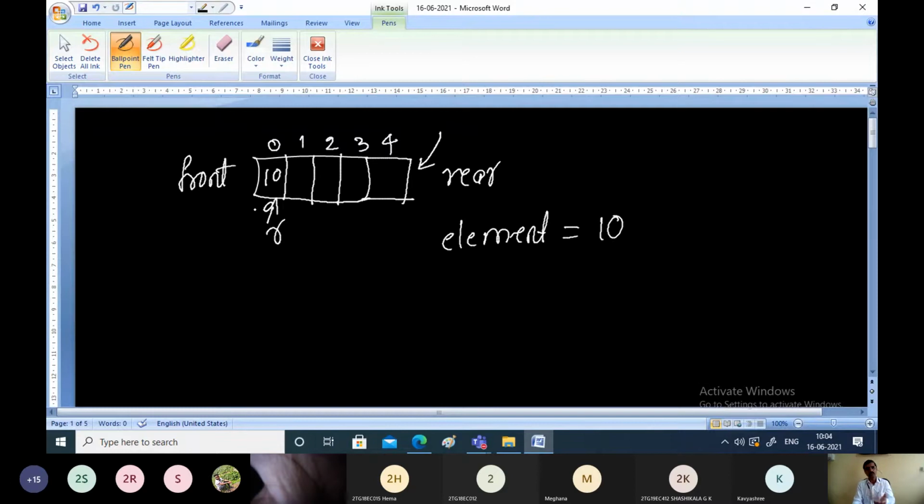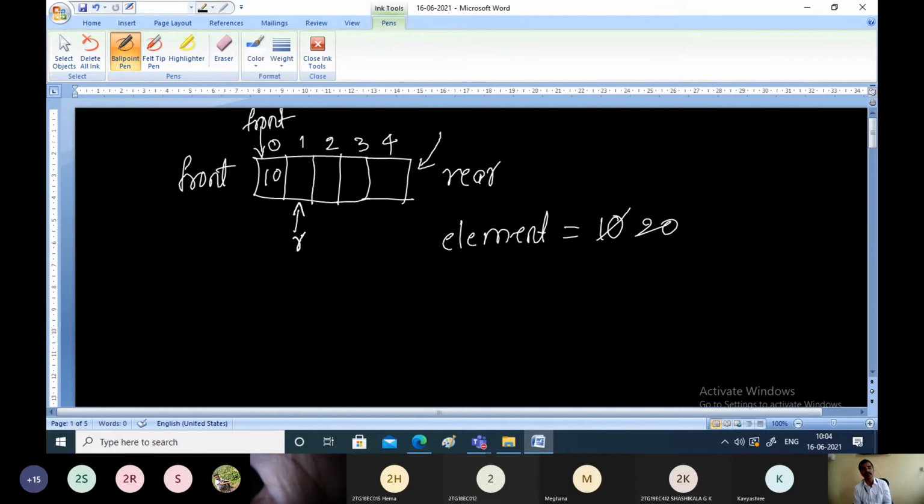Now if you want to insert one more element, it is assumed that front is pointing here, the front pointer, and this is the rear pointer. Rear pointer will always point to the rear end of the queue, front will always point to the front end of the queue. So let us assume that you want to insert one more element, 20. What is the procedure? First obtain the element to be inserted, then increment the rear pointer. Earlier rear is pointing to this index. Now we will make the rear point to the next location.